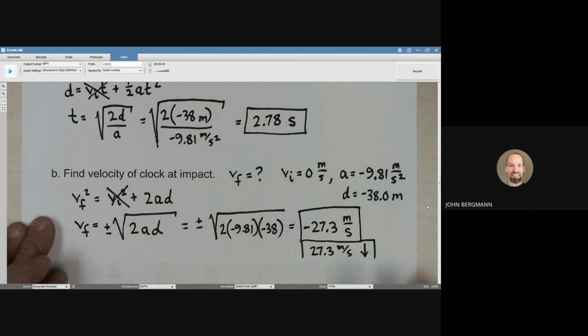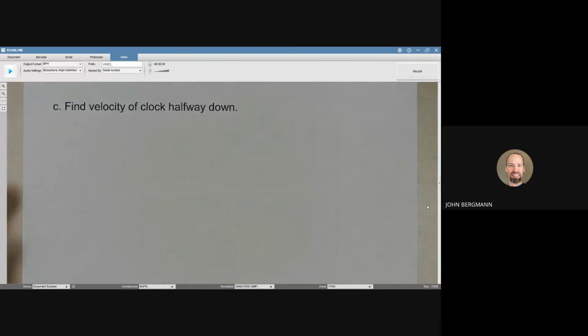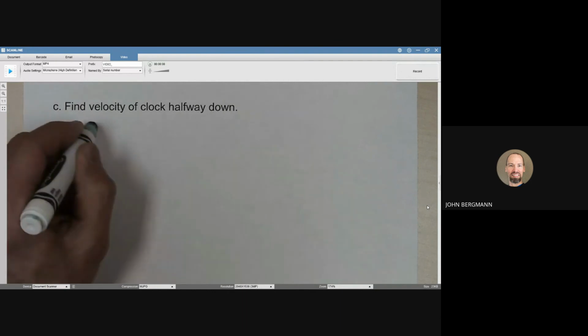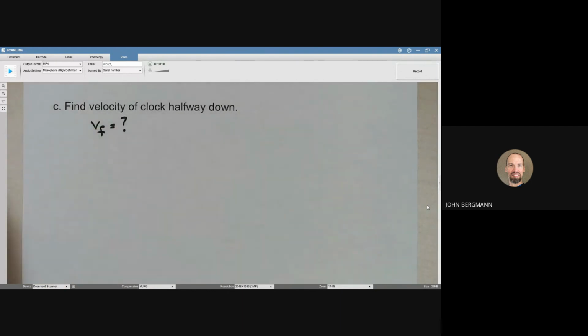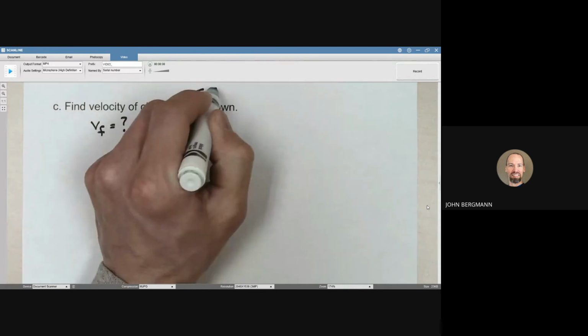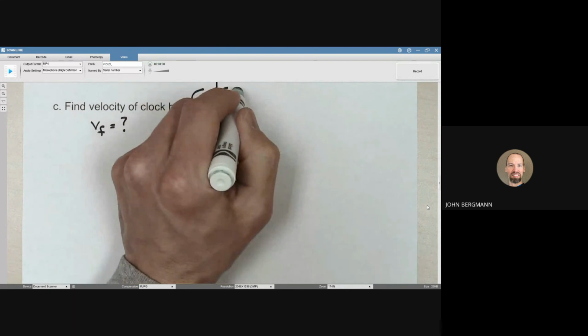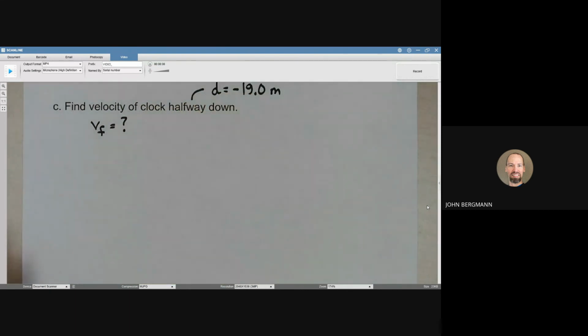Velocity, we need direction and magnitude. What about part C? Part C says find the velocity of the clock halfway down. So once again, we're looking for a V final. It's not the V final that we got when the clock hit the ground. It's the speed when the clock is only halfway down. Well, halfway down, the displacement isn't going to be 38 anymore. It's going to be negative 19 meters.